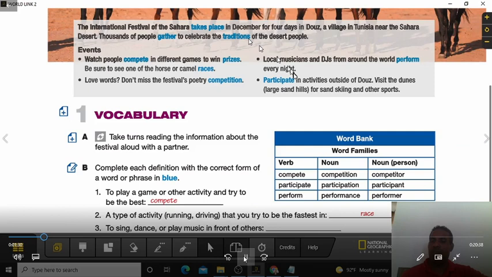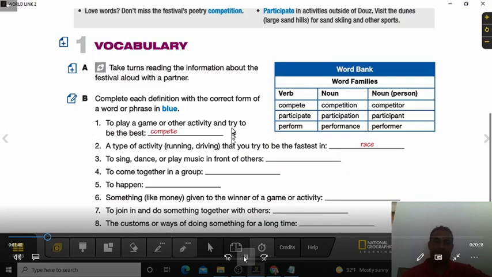In the vocabulary part, it says take turns reading the information about the festival out loud with a partner. So if you don't have a partner, you can still read it for yourself, and you read it out loud. Like that, you can start and you can get that pronunciation.